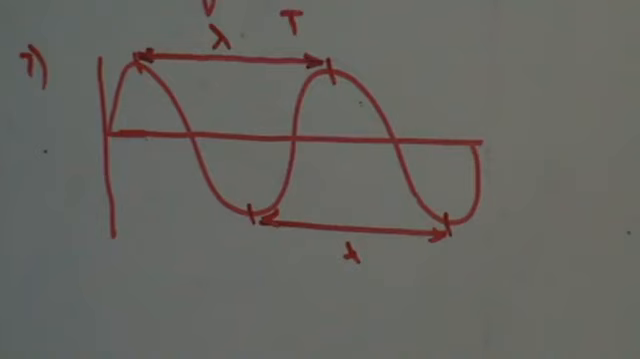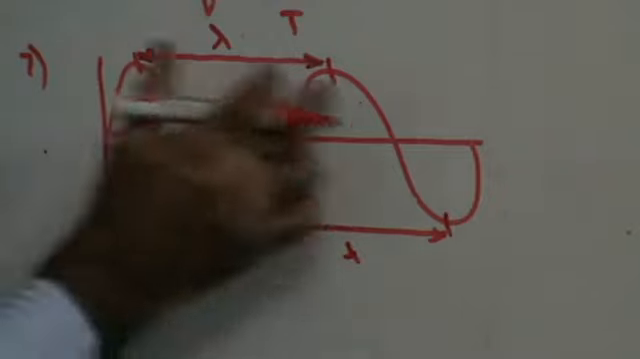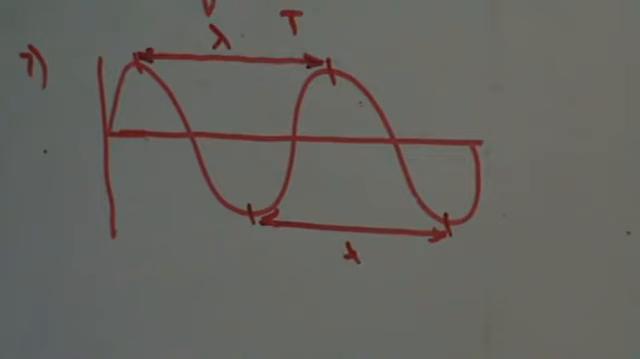Or in short, I can say that wavelength is the distance between two particles which are in the same phase of vibration. Or I could also say that wavelength is the distance between two successive particles which have a phase difference of 2 pi. Or I could say that wavelength is the distance traveled by the wave in one period. So you have multiple definitions for wavelength. You could write any one of them, all of them are correct.